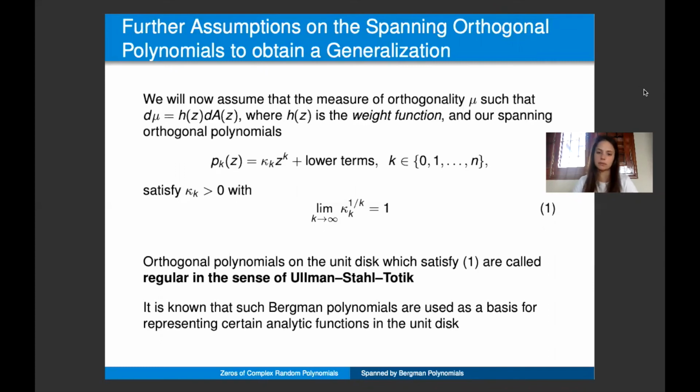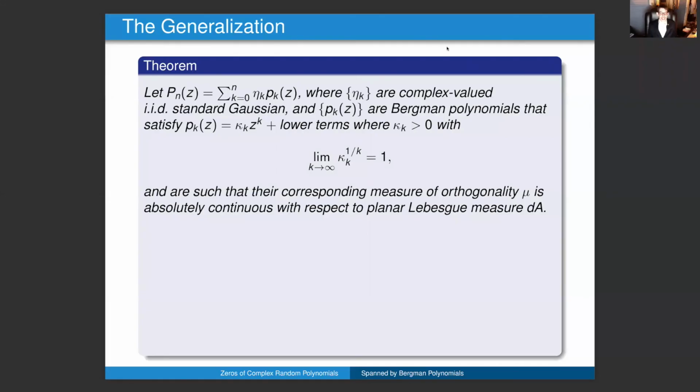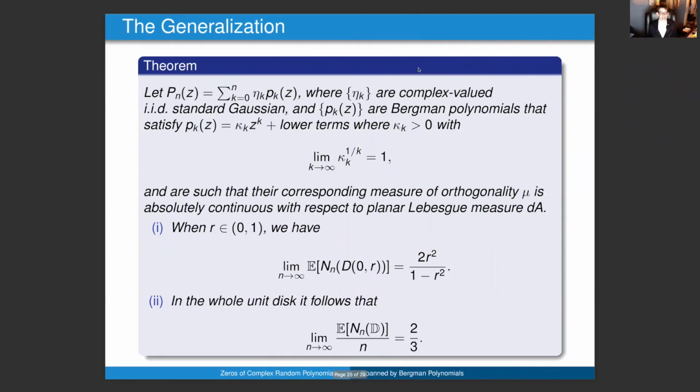Under the previously mentioned assumptions in this general setting, using classical results, we were able to retain our limiting value of the expected number of zeros in a disk of radius r with r strictly less than 1. Moreover, appealing to universality results provided by Dor and Levinsky, we are also able to prove that the expected number of zeros over the whole unit disk is asymptotic to 2/3 of n.